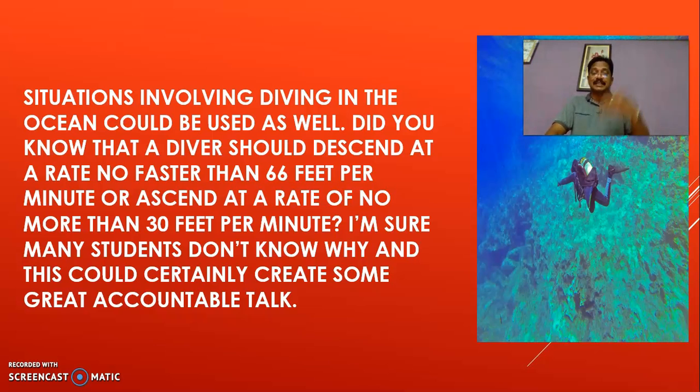Okay, so here it maybe decreases, maybe increases. Generally, if you see, he decreases his speed at 66 feet per minute or increases at the rate of 30 feet per minute. This is a common process. So why? There is a reason.